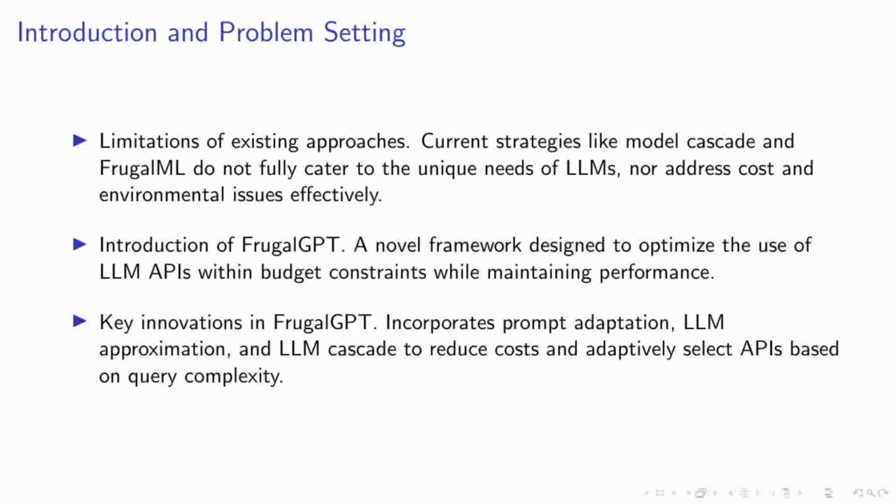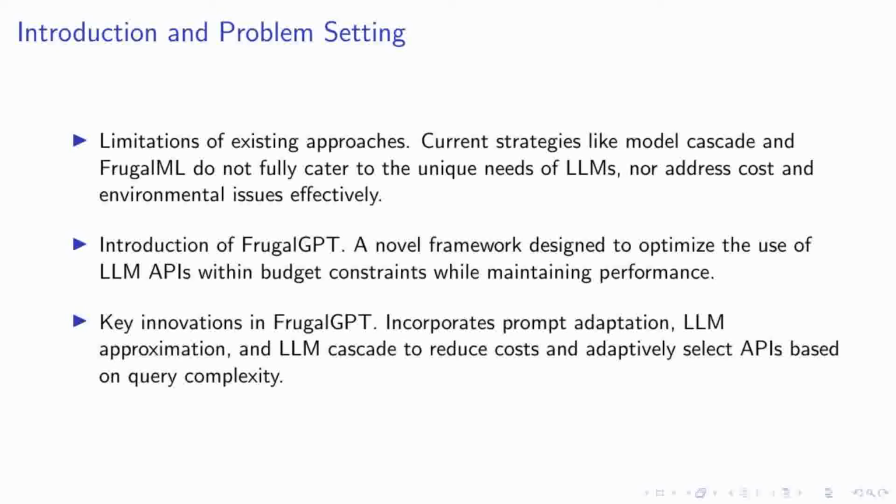As we delve deeper into the realm of large language models, we encounter significant challenges with existing strategies like Model Cascade and FrugalML. These approaches, while effective in certain contexts, fall short in addressing the unique demands of LLMs, particularly in terms of cost efficiency and environmental impact. To bridge this gap, we introduce FrugalGPT, a pioneering framework tailored to optimize the utilization of LLM APIs. This framework is designed to operate within budget constraints without compromising performance, making it a game-changer in the field.